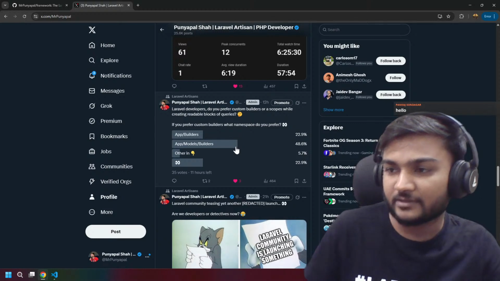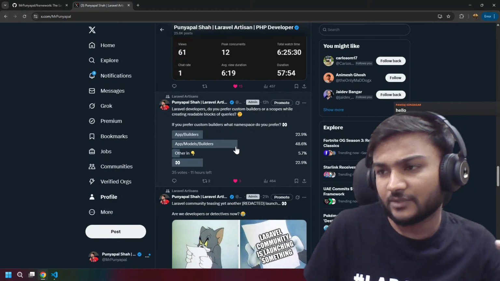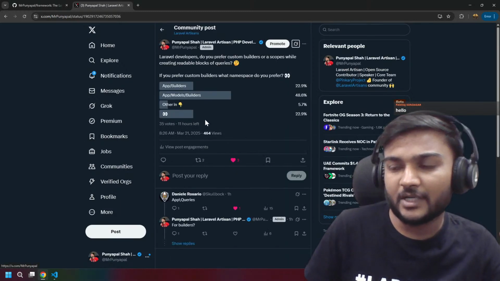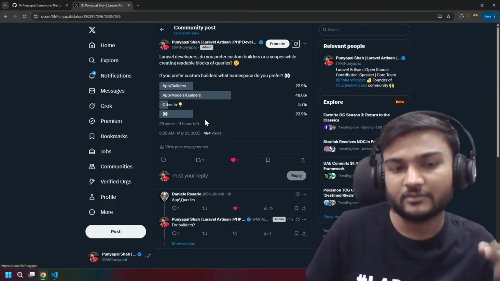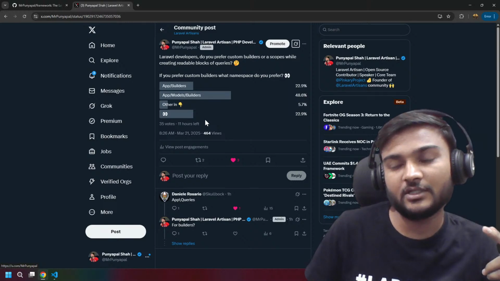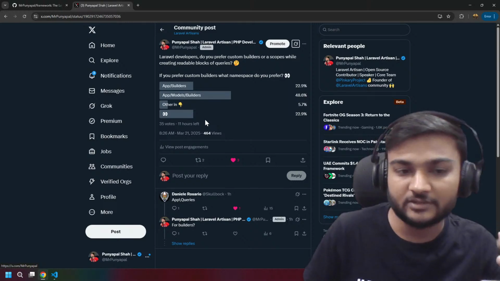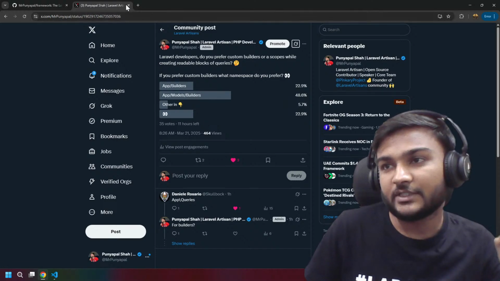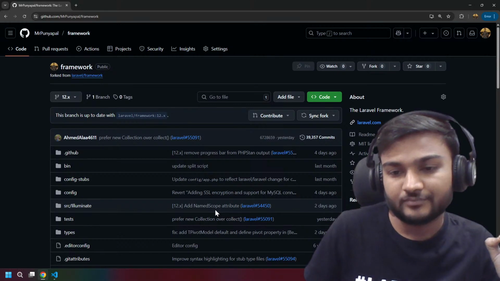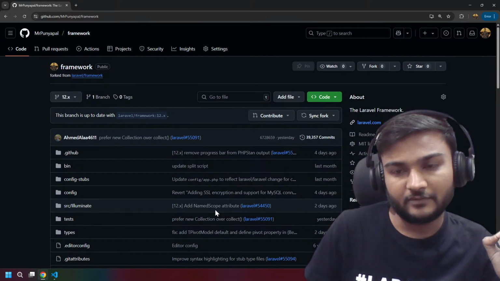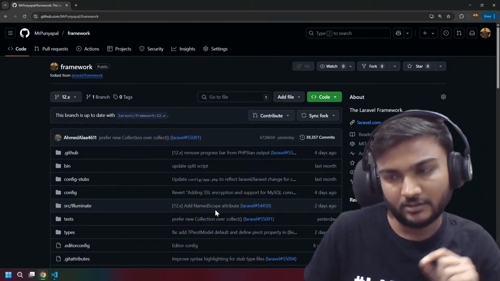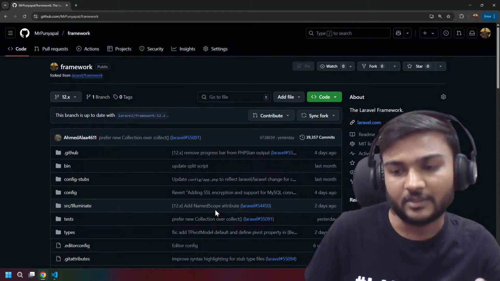What I found is we don't have a command to create builders. Second thing, we cannot create a builder while creating the models. So what we're going to do is try to add a flag called builder to the model command.